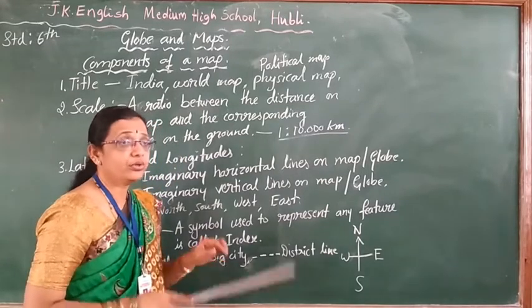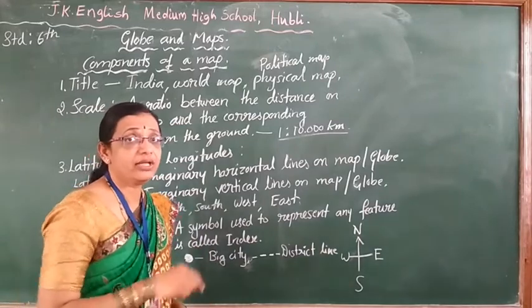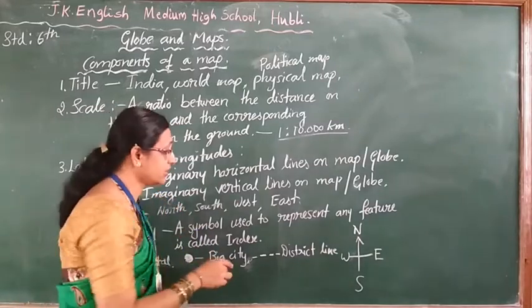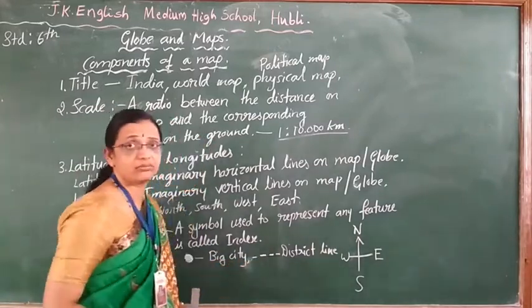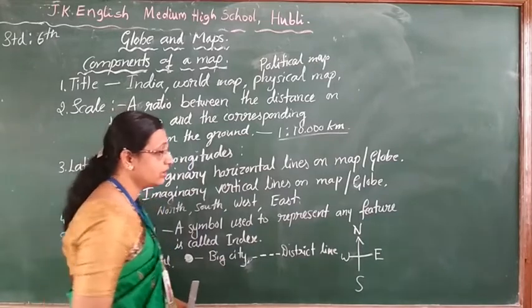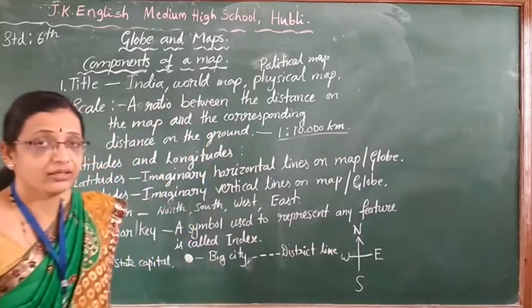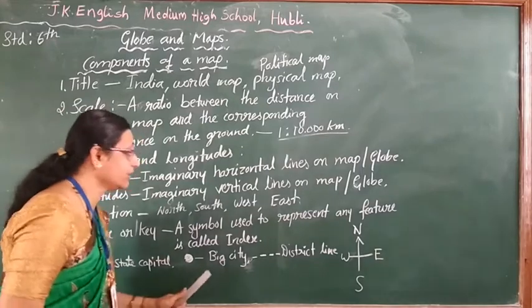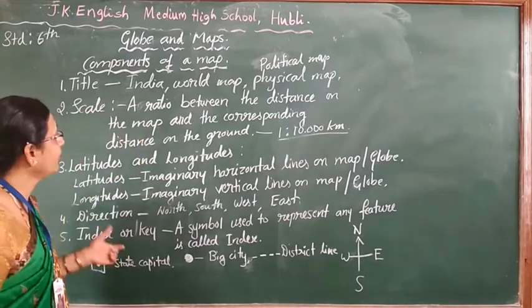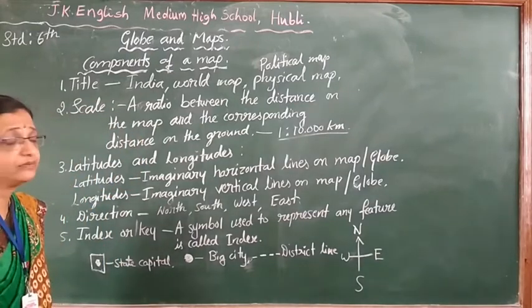If they want to mention the Dharwad district, then the whole Dharwad district has the dotted line. Follow, children? Like this, many are there. For your clarity, I have given the 3 examples. I hope you understood this one, children.